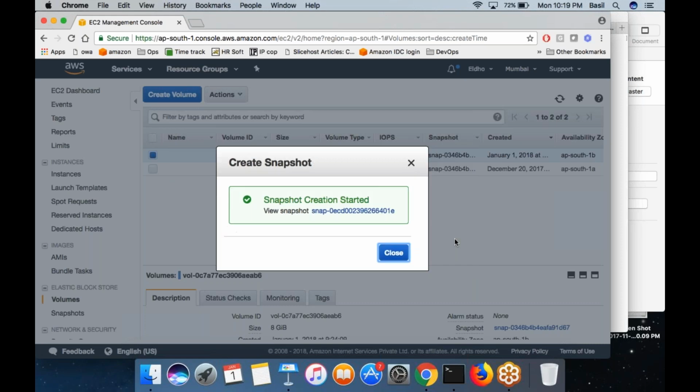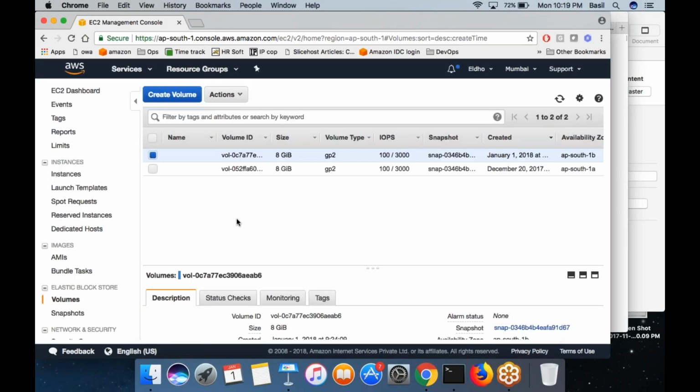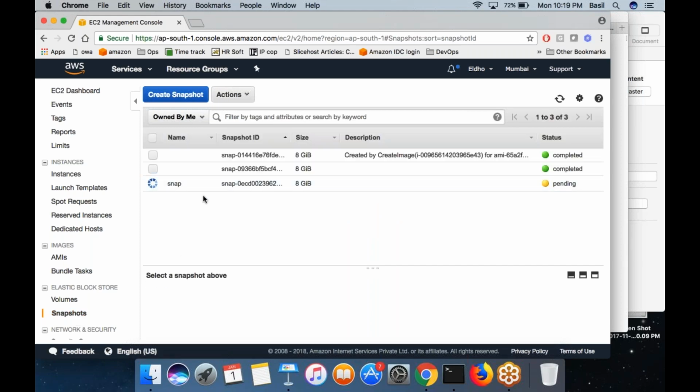Click on create button. The snapshot is created. I mean, it will be created within some time. Then I can click on this snapshot button here. I can see the new snapshot is being created. It would contain the entire hard disk clone. The complete hard disk would be cloned into this snapshot. So from this snapshot, I can create new hard disk, new volume.